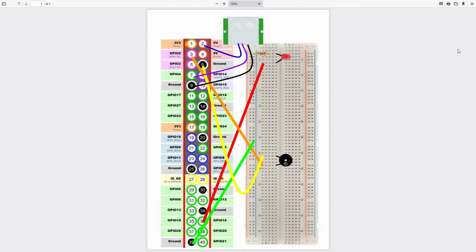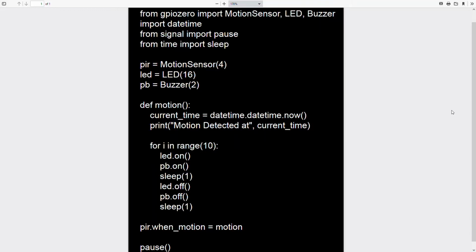And for the LED, I want you to make sure that the long-legged anode is on 6E and the short-legged cathode is on 3E. I use the editor Thonny Python IDE. This is the code. I declared 3 variables: PIR, LED, and PB, which stands for piezo buzzer.